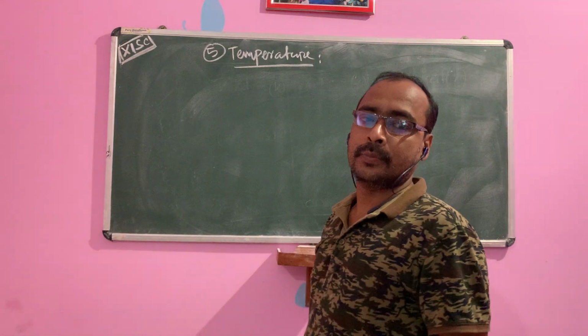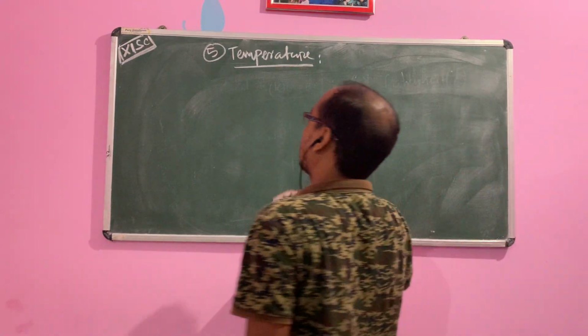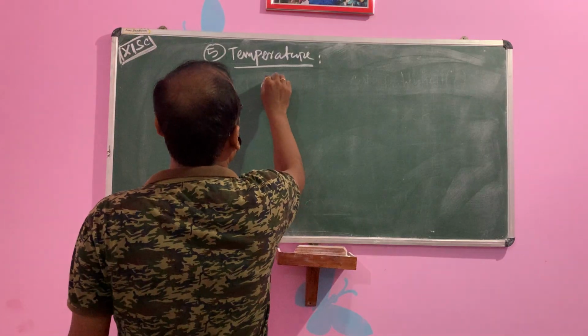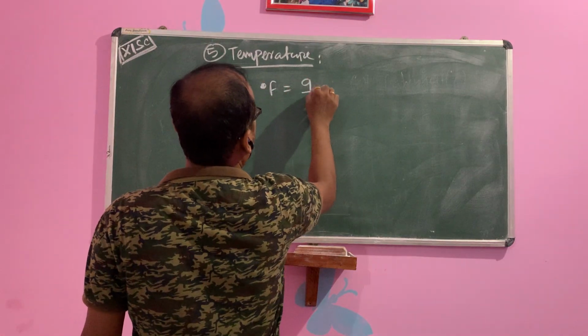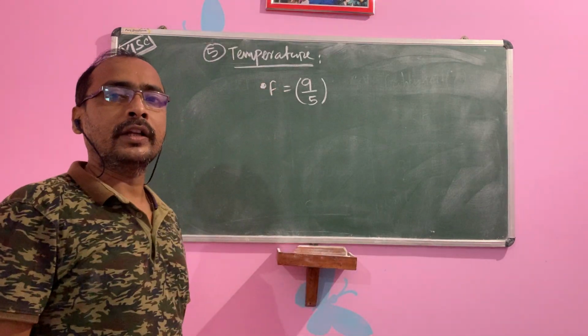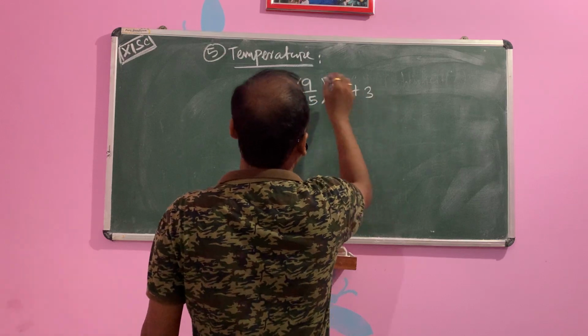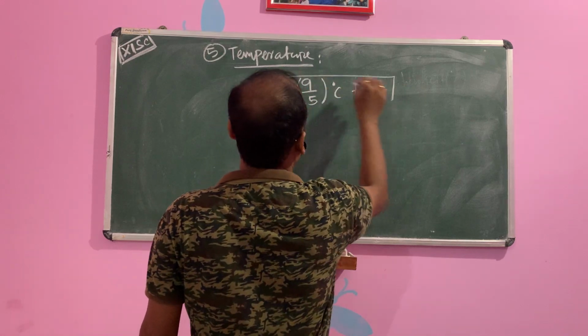Temperature relationship: degree Fahrenheit is equal to 9 by 5 times degree Celsius plus 32. This is one relation.